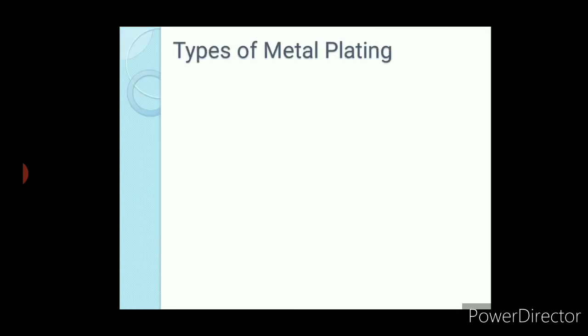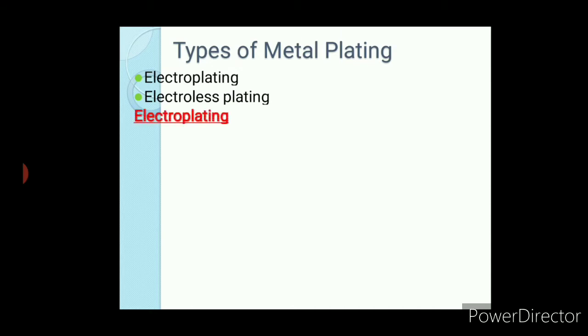Okay, so now types of metal plating. According to your syllabus, what you have to study, that is what we will focus on. Simple types of metal plating: electroplating is one type. Then electroless plating. The names themselves indicate it: electroplating is something related to electricity, and electroless plating is where we are not using electricity. We'll understand it.